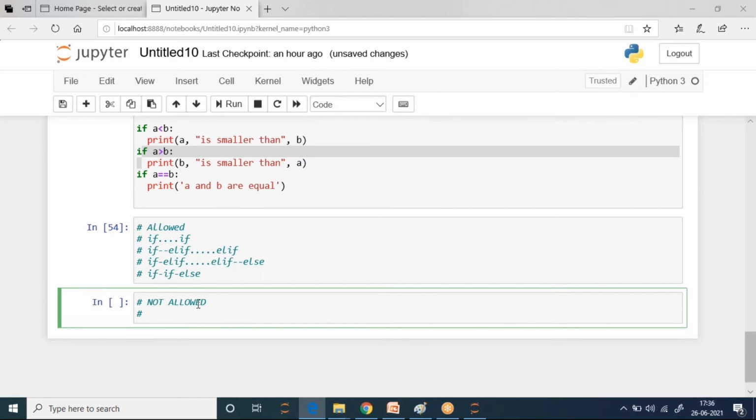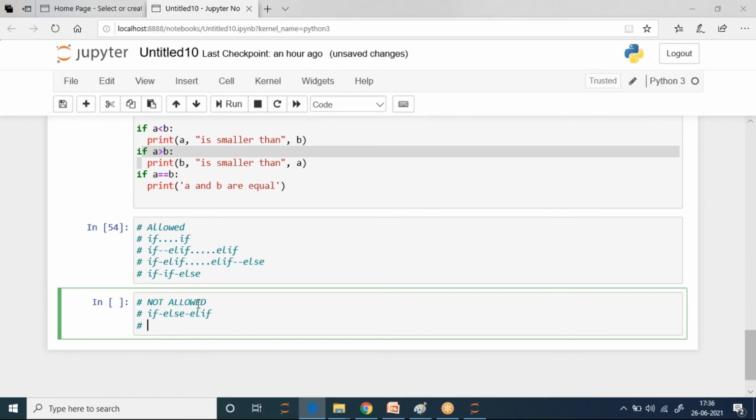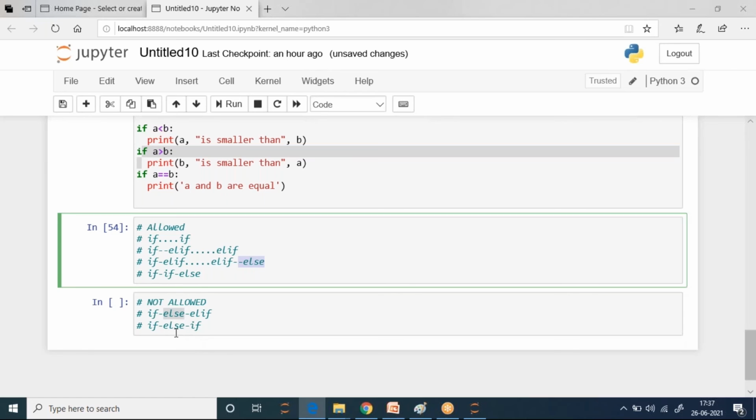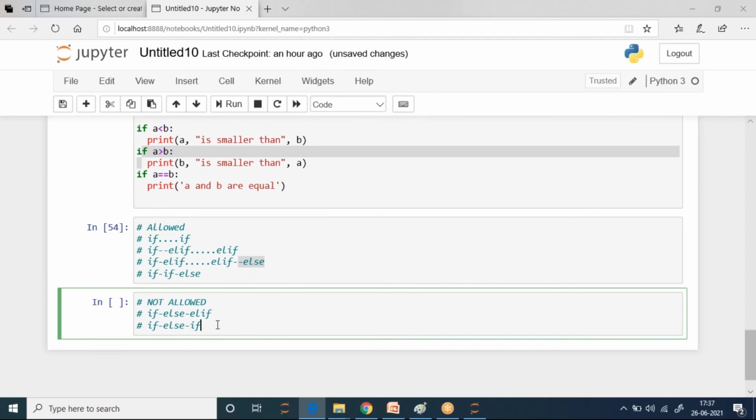You can have if, then suddenly you have else, then you again have elif. This is not allowed. Then you have if, then you have else, then you have if, not allowed. So else can never come in between. This is guaranteed. Else is the last thing that can happen. After else, and else cannot come in between. That is why this is again a wrong thing.